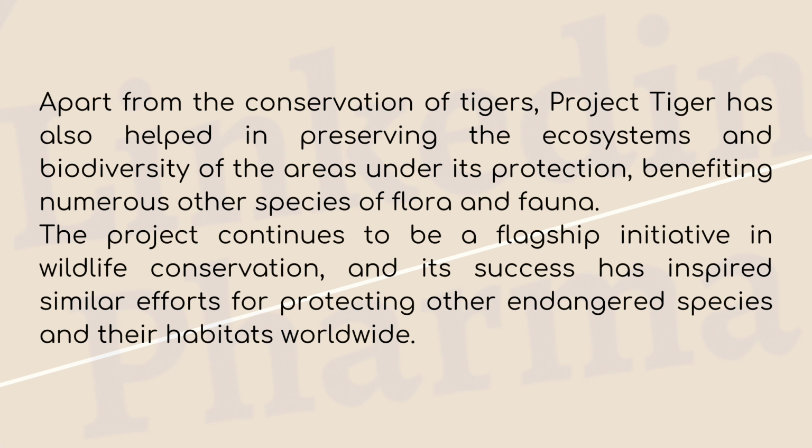Apart from the conservation of tigers, Project Tiger has also helped in preserving the ecosystems and biodiversity of the areas under its protection, benefiting numerous other species of flora and fauna. The project continues to be a flagship initiative in wildlife conservation, and its success has inspired similar efforts for protecting other endangered species and their habitats worldwide.